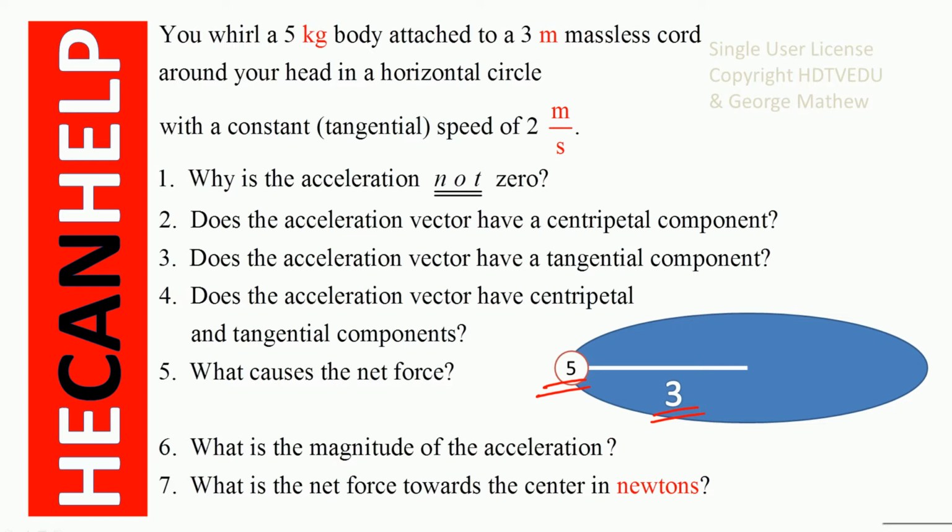Number one, why is the acceleration not zero? Number two, does the acceleration vector have a centripetal component? Number three, does the acceleration vector have a tangential component? Number four, does the acceleration vector have centripetal and tangential components? Number five, what causes the net force? Number six, what is the magnitude of the acceleration? And number seven, what is the net force towards the center in newtons?